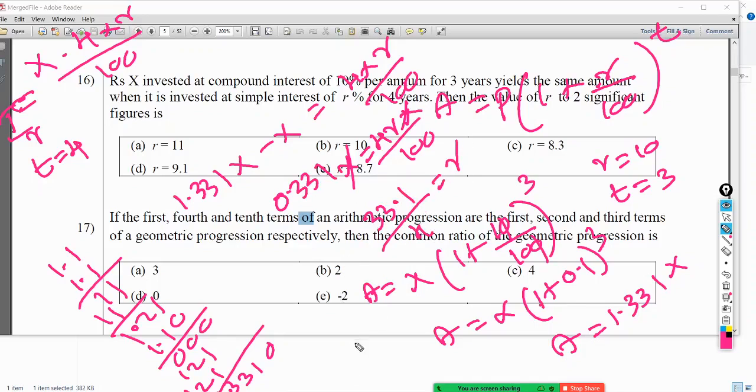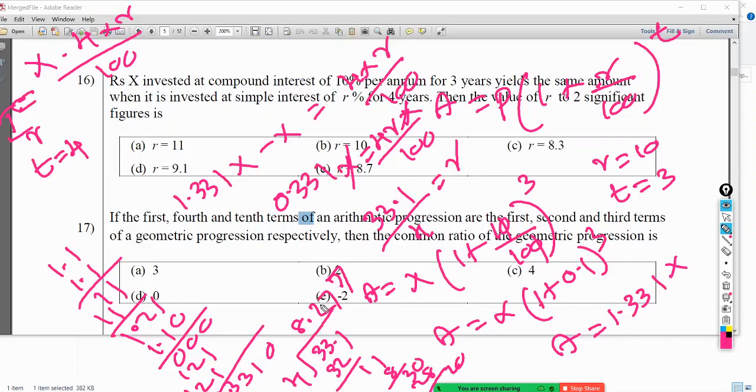So 33.1 divided by 4 is 2.77. So they ask for two significant figures. Two significant figures means 8.28.